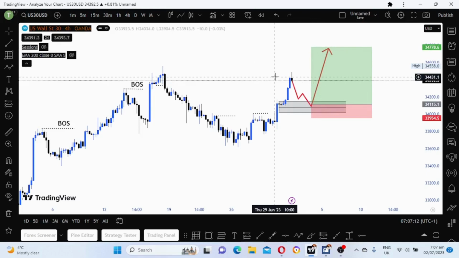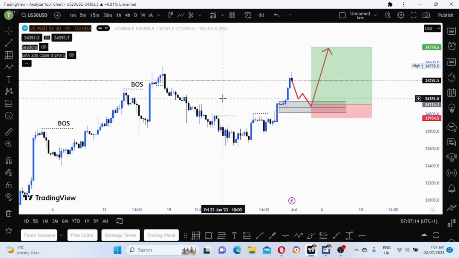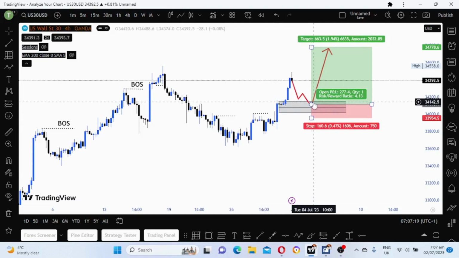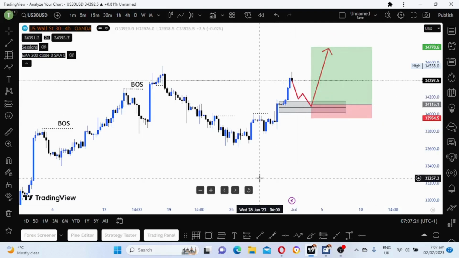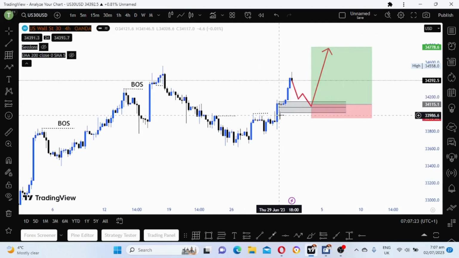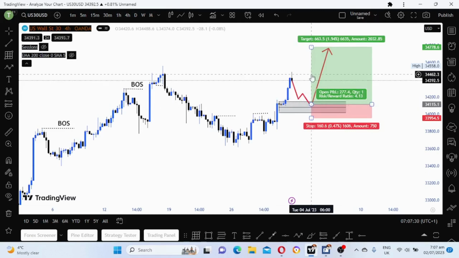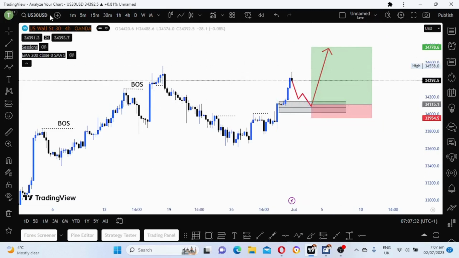As you can see, the dollar is bearish. Expect US30 to be bullish. As you can see here, the market is quite clear. We have our demand zone here. If it doesn't respect that one, we wait for imbalance to be filled. This one is already filled, I think. So we wait for the market to come to this one and then we buy. So that's my view on US30, guys.